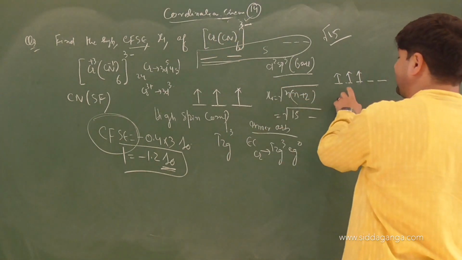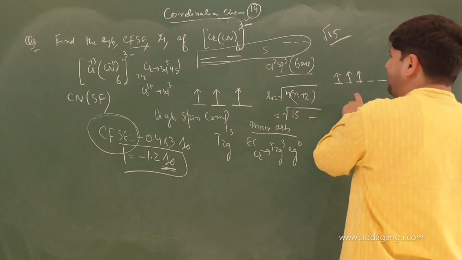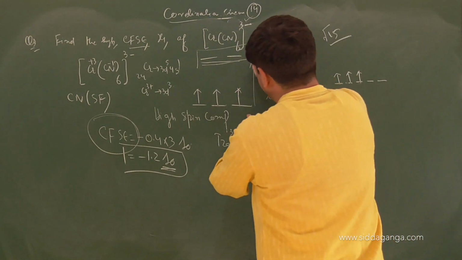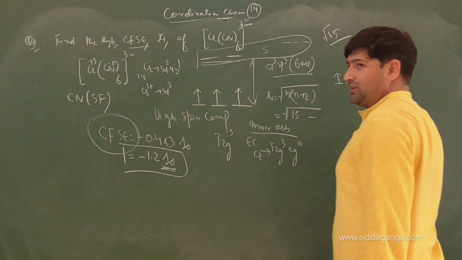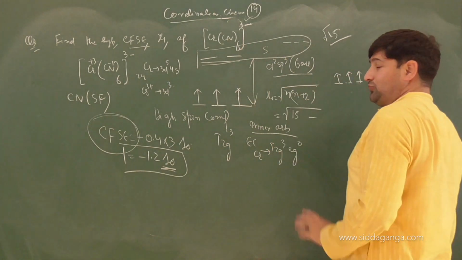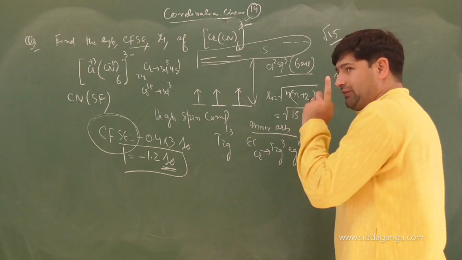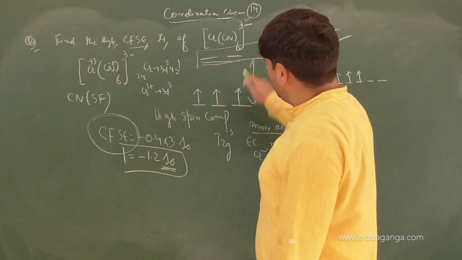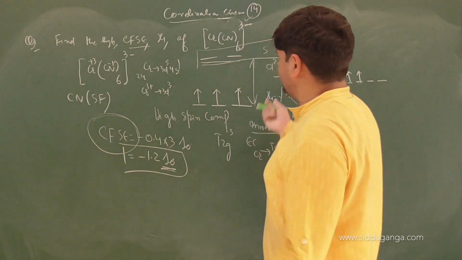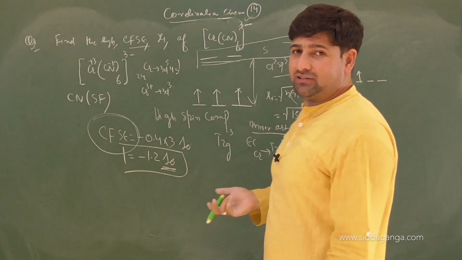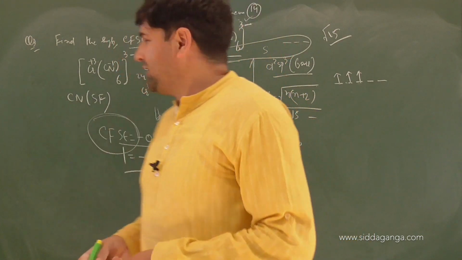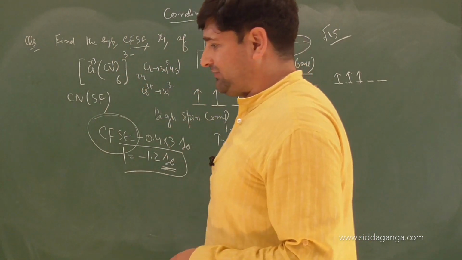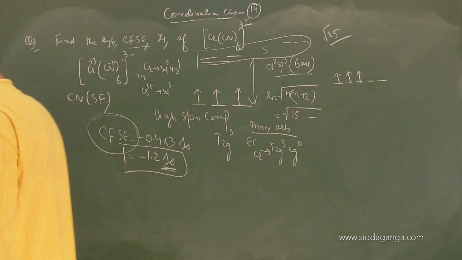Now that answer cannot be given by VBT. Why is pairing not occurring? Because degeneracy is broken, and now there is a set of d orbitals, t2g and eg. For pairing to occur, the electron should have a chance to go to eg or to t2g. But there is no chance for this at all. So VBT cannot answer this question itself. Right? So whenever you are solving questions with respect to magnetic moment, directly go to crystal field theory and find out the answer to your questions. Right or not? Right.